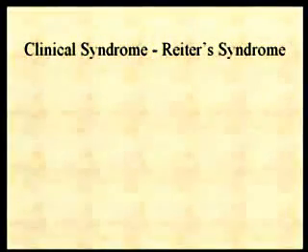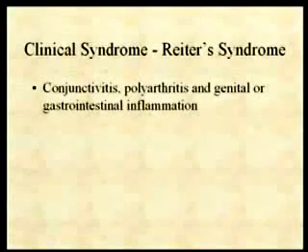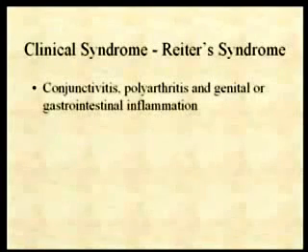This organism also is associated with Reiter syndrome. Have you had Reiter syndrome before? Have you heard of it? This is that triad of symptoms: a conjunctivitis, a polyarthritis, and then some evidence of a bacterial infection. And the infections are either genital tract infections or gastrointestinal infections. Dr. Fox will talk to you about Reiter syndrome when he comes to the Enterobacteriaceae.